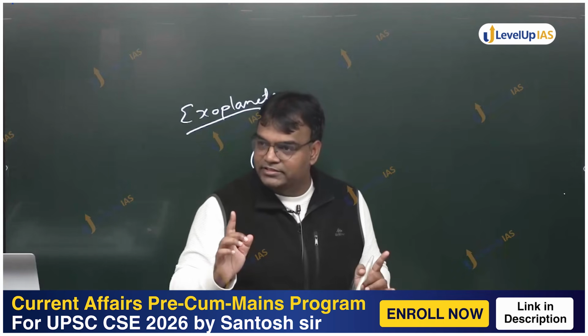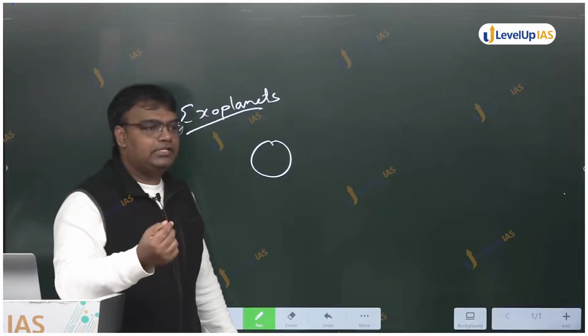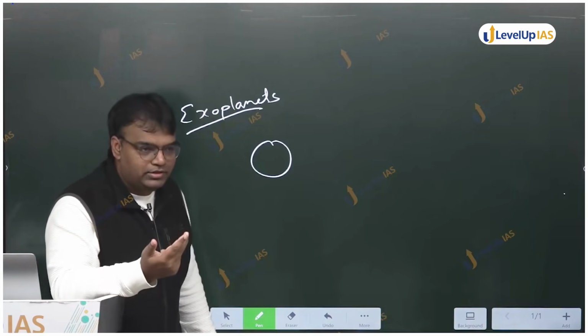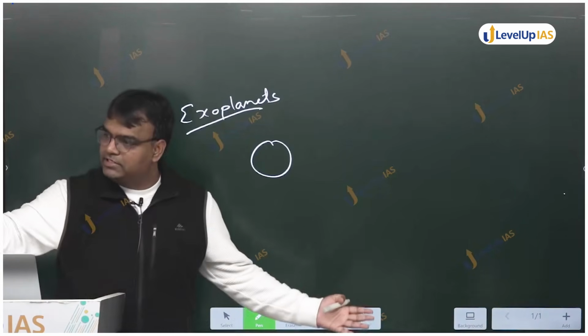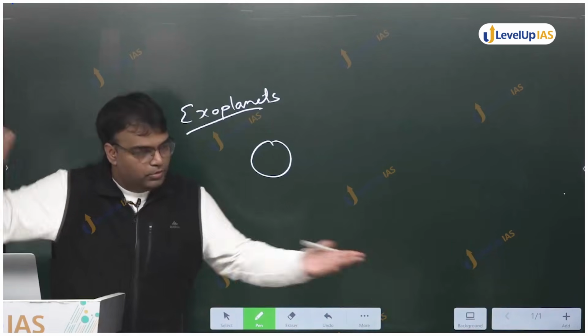Are we understanding this? Black holes can be very small. Black holes can be of different sizes. 1 atom के size का हो सकता है, तो क्या 2 atom के size का भी हो सकता है? 1000 atom size का भी हो सकता है. So black hole can be of any size for that matter. Okay.